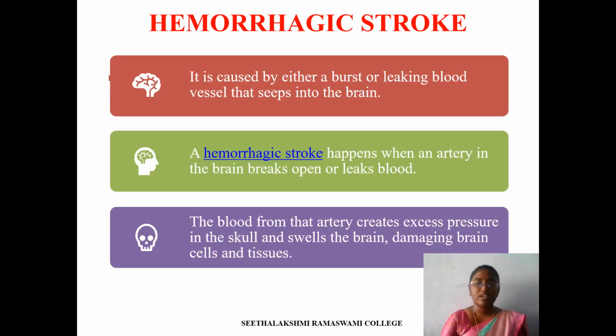Hemorrhagic stroke. Hemorrhagic stroke is one of the types of stroke. It is caused by either a burst or a leaking of blood vessels that seep into the brain. A hemorrhagic stroke happens when an artery in the brain breaks open or leaks blood outside of the brain. The blood from the artery creates excess pressure in the skull and swells the brain, damaging brain cells and tissues.